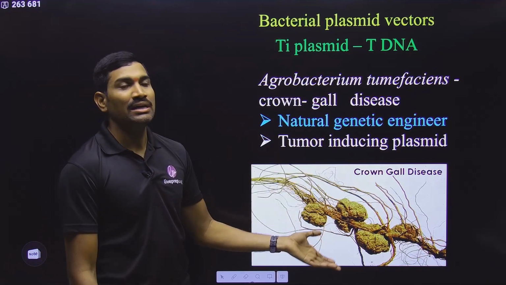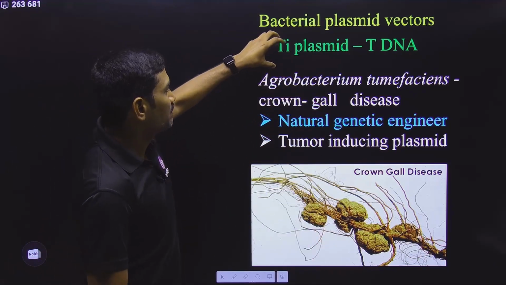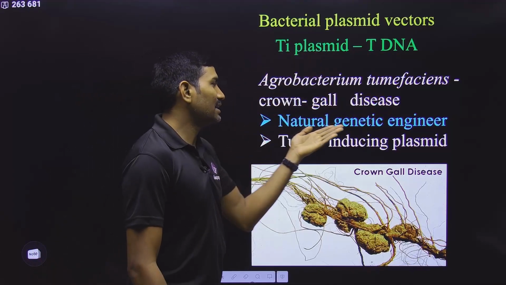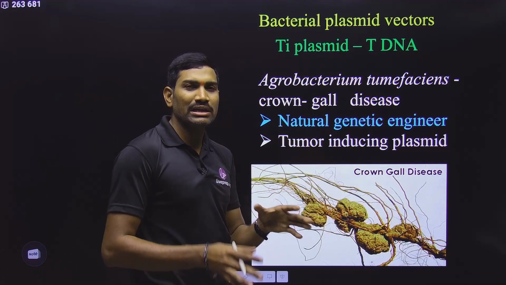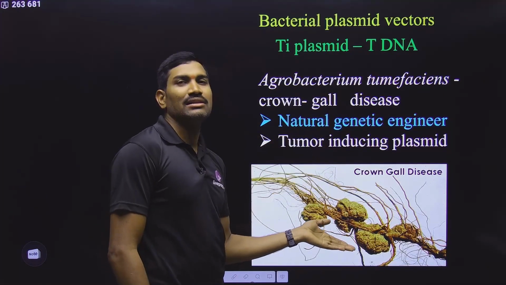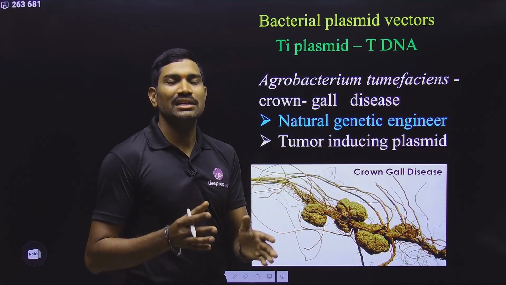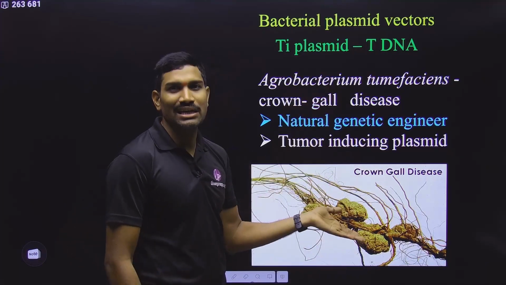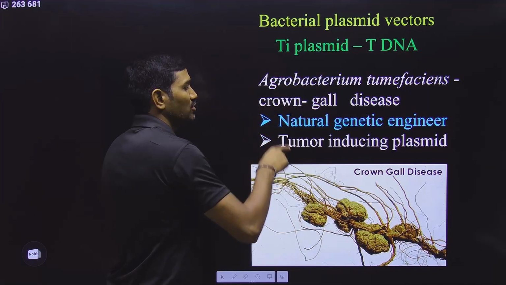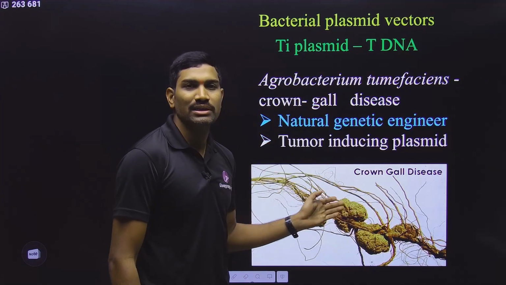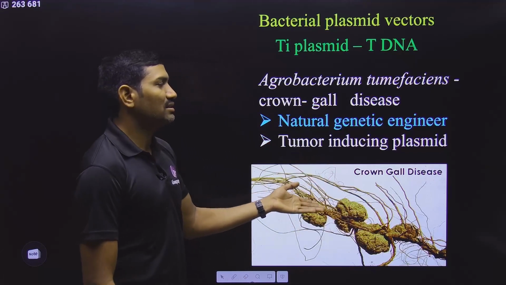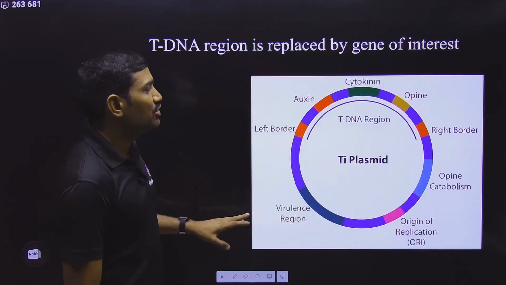This is also a plasmid, and it is present within the Agrobacterium tumefaciens bacterium. This bacterium is called a natural genetic engineer, because whatever genetic engineering techniques we are using, exactly the same thing is used by this particular bacterium. Many of the techniques we are learning from these natural organisms only. Please remember, this bacterium causes a disease called crown gall disease. These are like tumors within the plant. This is called crown gall disease, and this plasmid is called the tumor inducing plasmid.